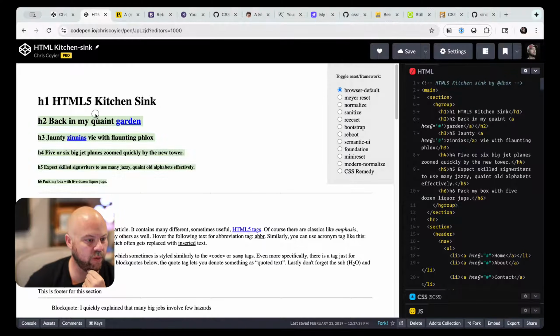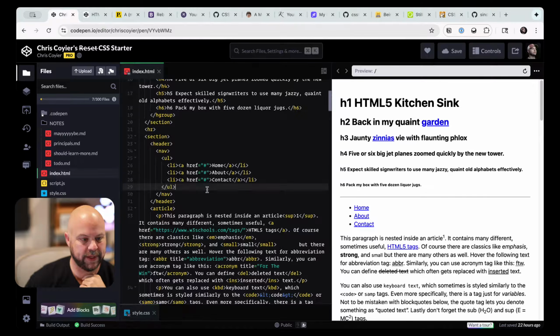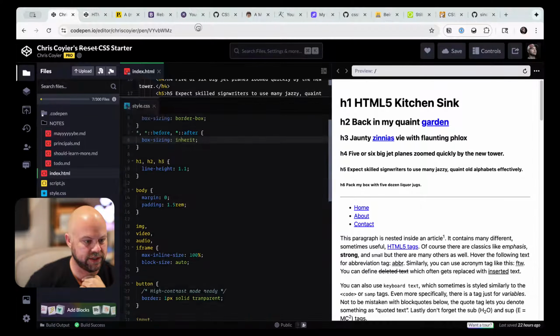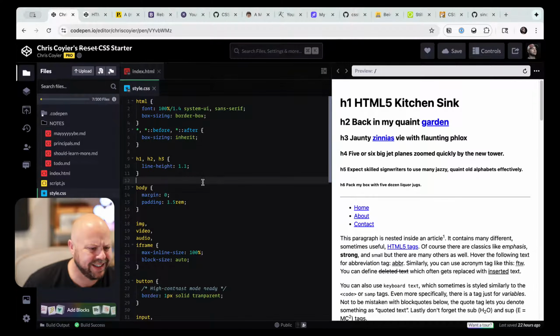What I have been working on is my own CSS starter, for no particular reason other than fame and glory as far as being a super CSS influencer, obviously. No, I obviously don't care about that.